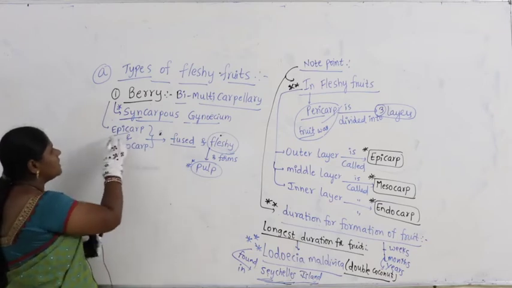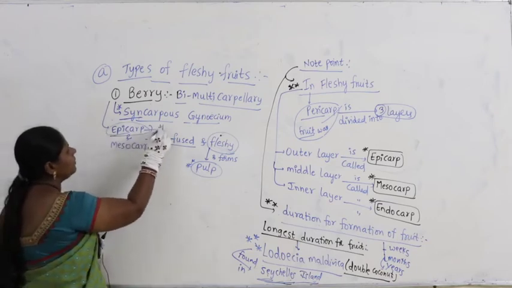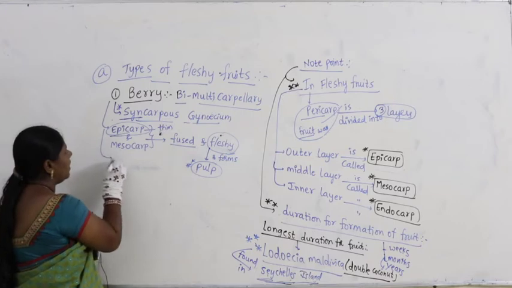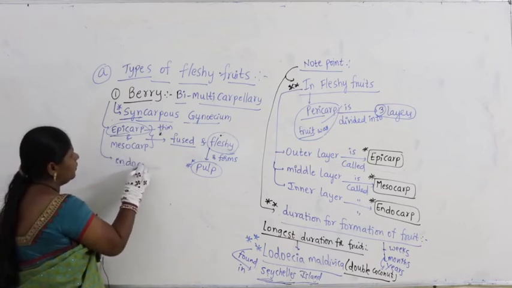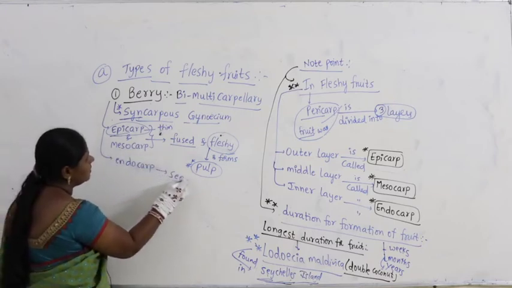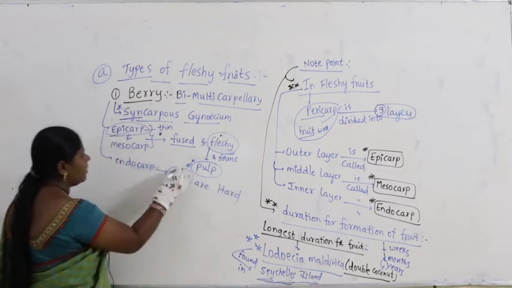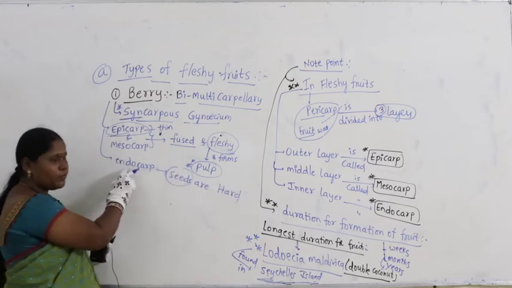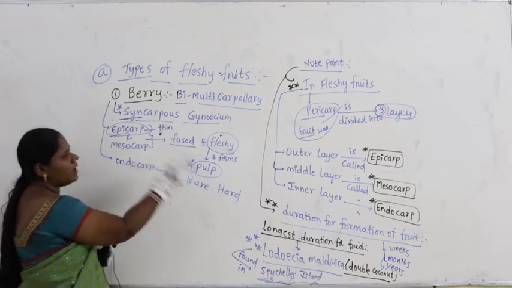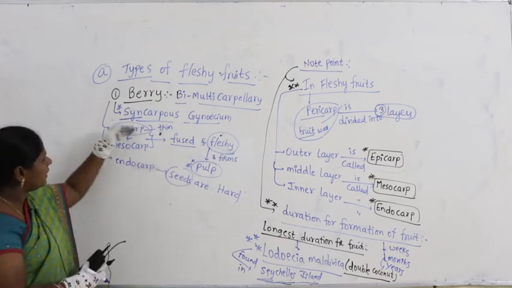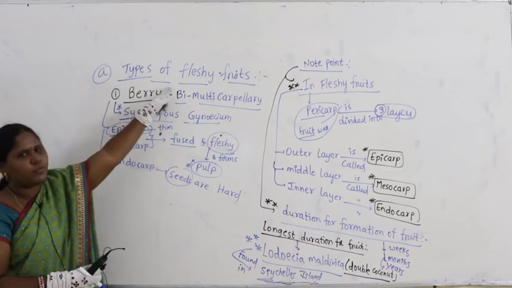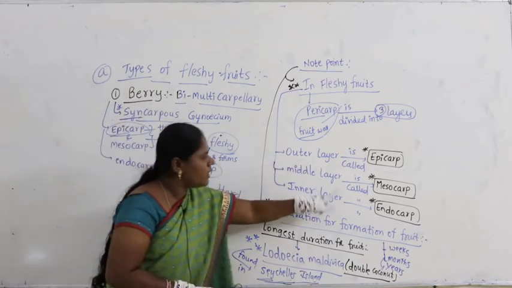In this case the epicarp may be thin, and the endocarp leads to the formation of the seeds. Seeds are hard. Now you understood, no? In all fleshy fruits we find epicarp, mesocarp and endocarp.